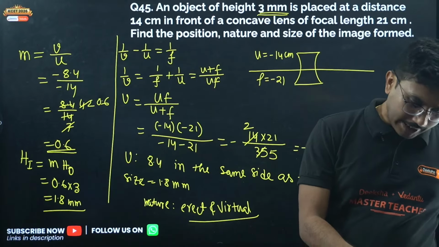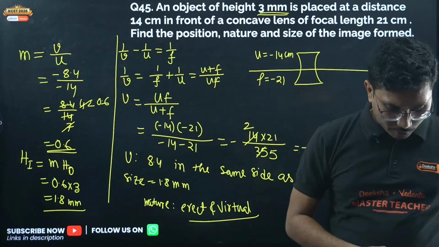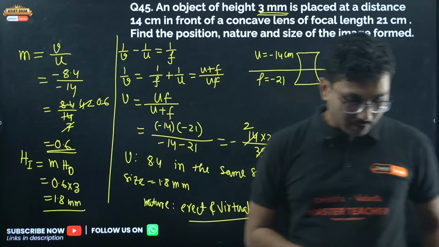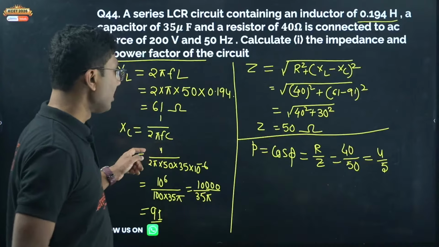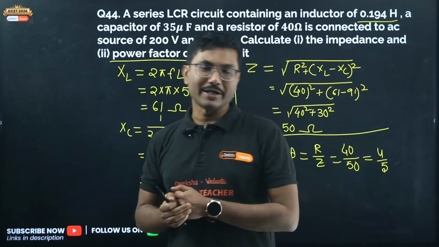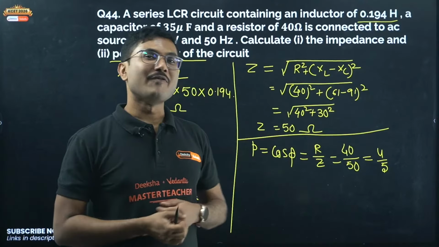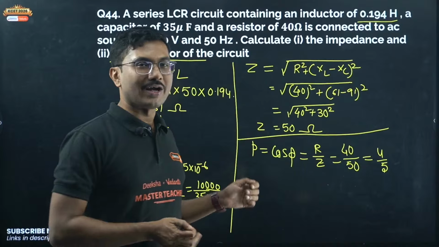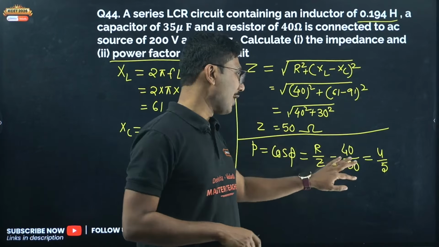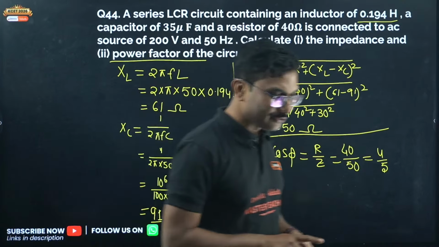Okay, 49.9 is fine. 1.245 is power factor approx. No, Hussein. Power factor cannot be greater than 1. Power factor greater than 1 means cos theta is greater than 1, and that is not possible. The maximum value of cos theta is 1, minimum value is minus 1. So cos theta has to be between 1 and minus 1. So you have flipped it. You have done Z by R, not R by Z. Right, Hussein?